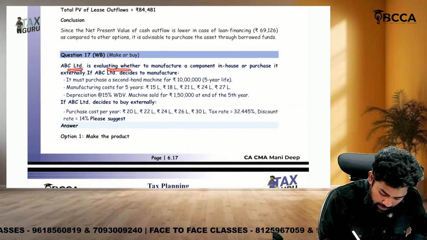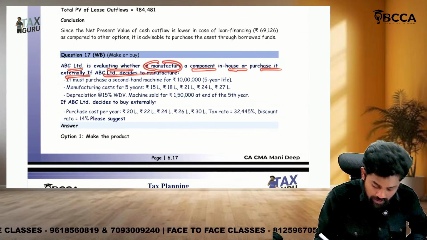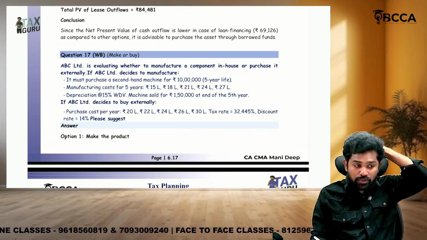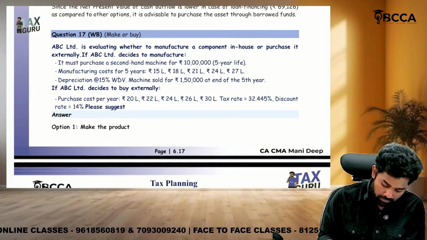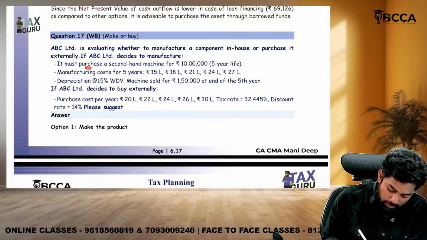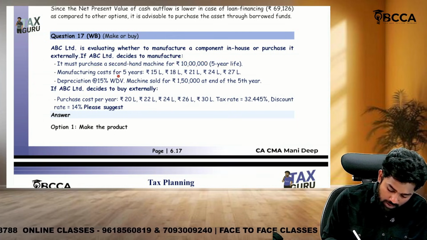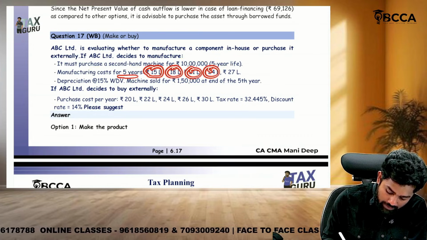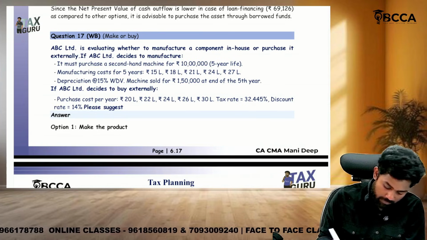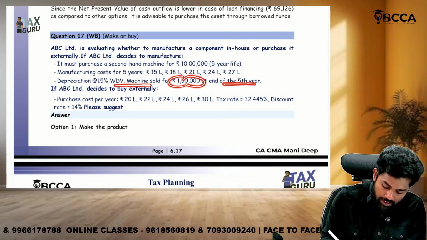ABC Limited is evaluating whether to manufacture a component in-house or purchase it externally. If ABC Limited decides to manufacture, it must purchase a second-hand machine for 10 lakhs with a 5-year life. Manufacturing costs for 5 years are 15 lakhs, 18 lakhs, 21 lakhs, 24 lakhs, 27 lakhs. Depreciation is at 15%, and the WDV is 1 lakh 50 at the end of the 5th year.